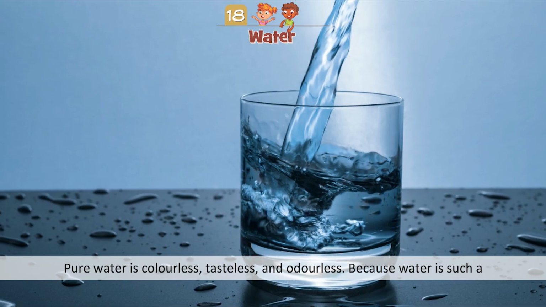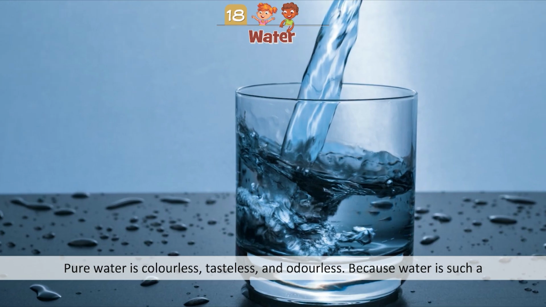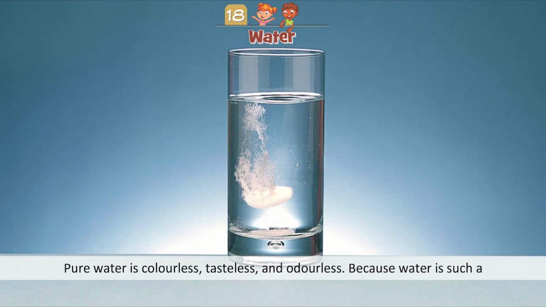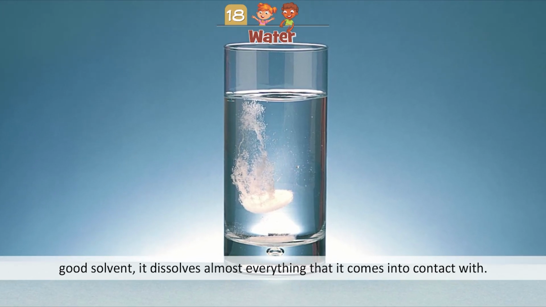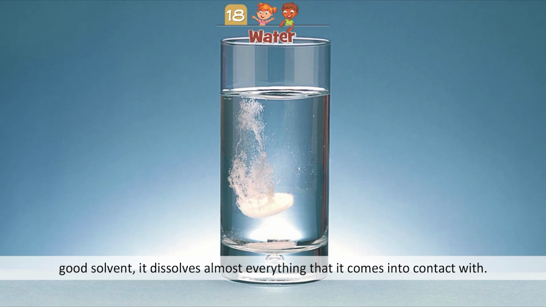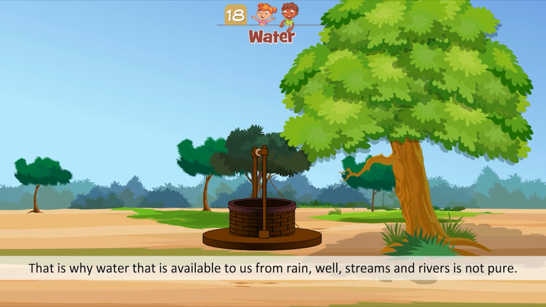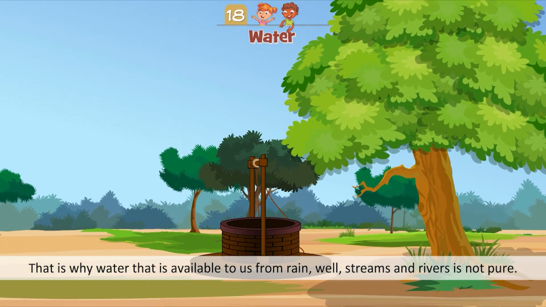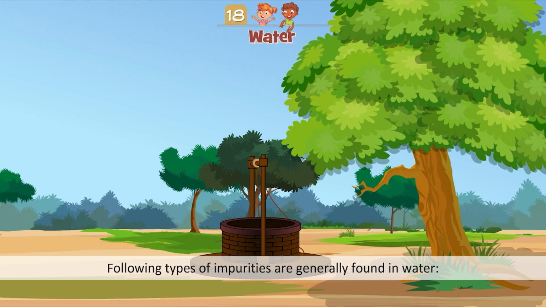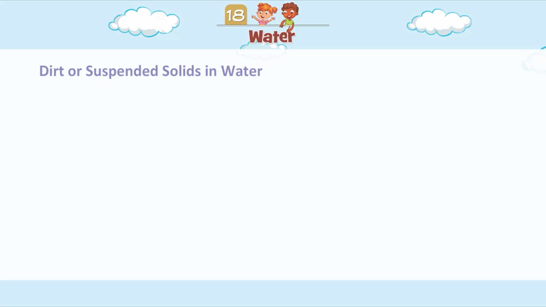Impurities in water. Pure water is colorless, tasteless, and odorless. Because water is such a good solvent, it dissolves almost everything that it comes into contact with. That is why water that is available to us from rain, wells, streams, and rivers is not pure. The following types of impurities are generally found in water.